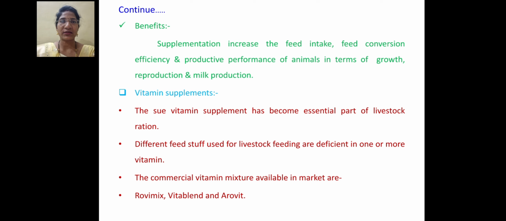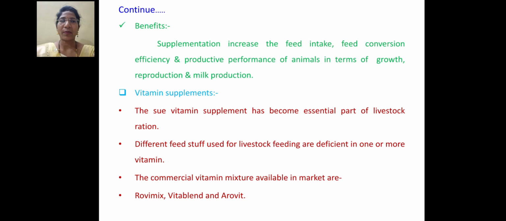Second, that is vitamin supplement. Vitamin supplement becomes an essential part of a livestock ration. Different feed stuffs which can be used for livestock feeding are deficient in one or more vitamins.